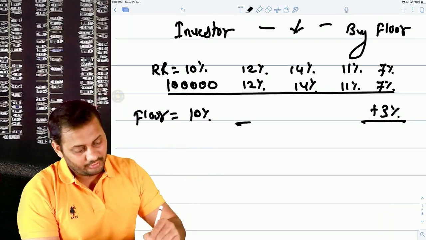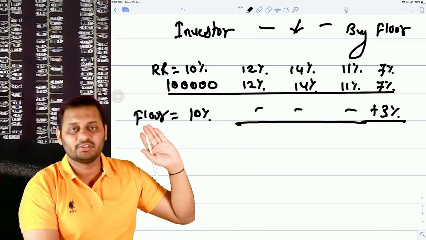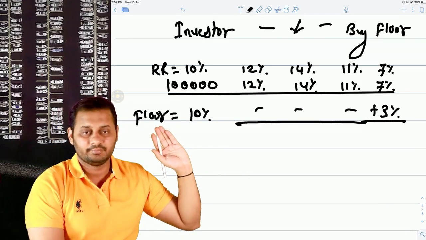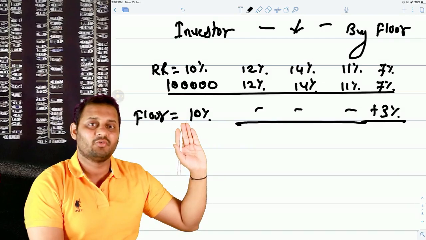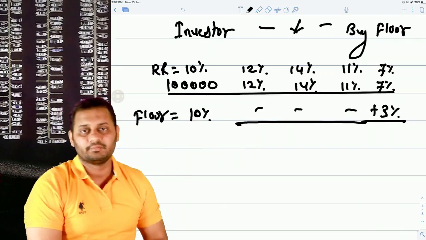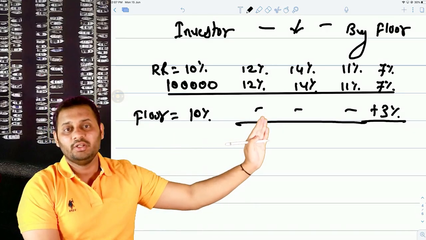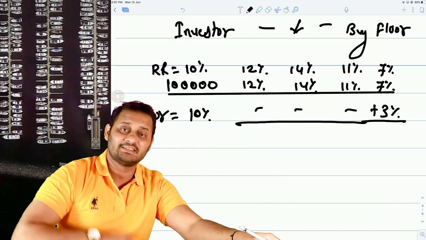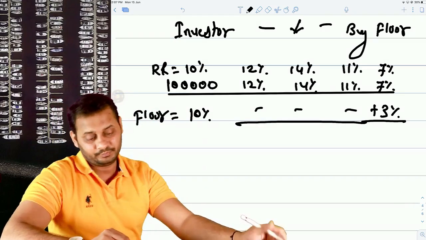So at all points of time, in these three cases, you will not get anything from this floor party, the one who sold the floor to you. You are the buyer. In these three cases, you will not get anything because the interest rate was already higher than what was decided. Once the interest rate goes below 10%, you will get something. So you can see in buying floor, there is no loss, only profit. In buying cap also, there is no loss, only profit. And this is similar to call and put option, where there is no loss, only profit.